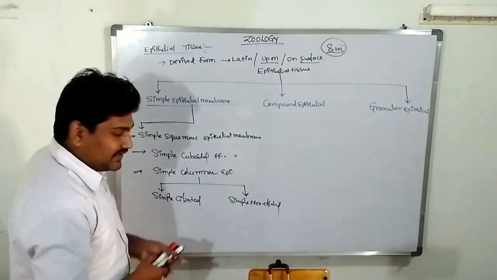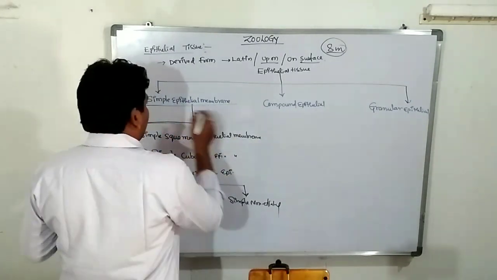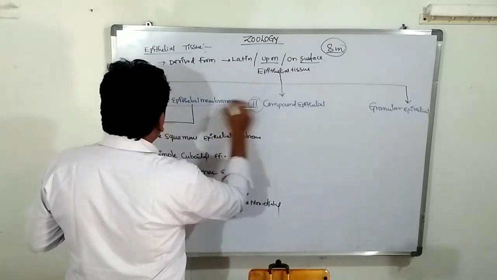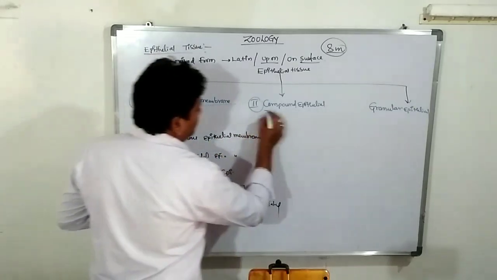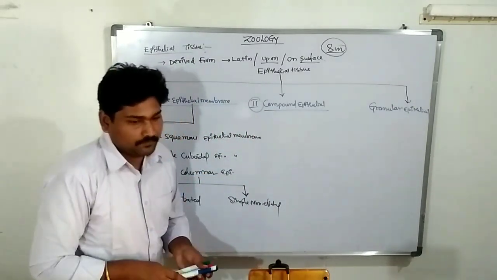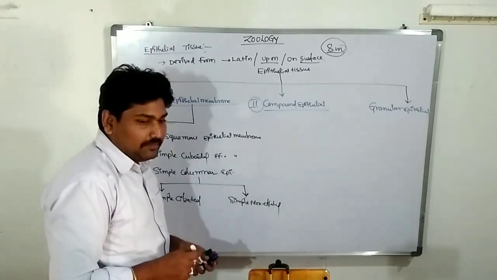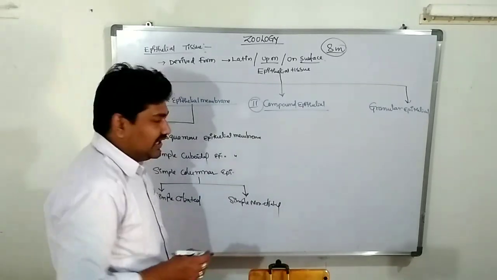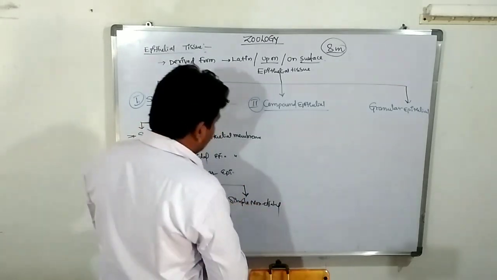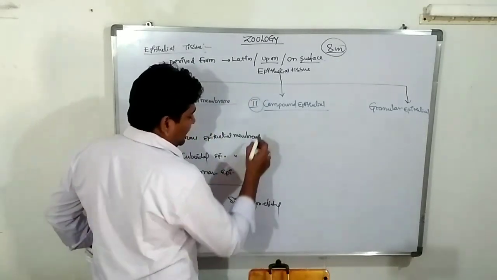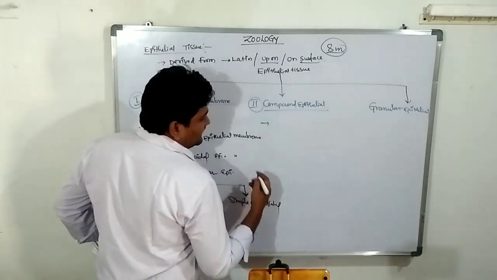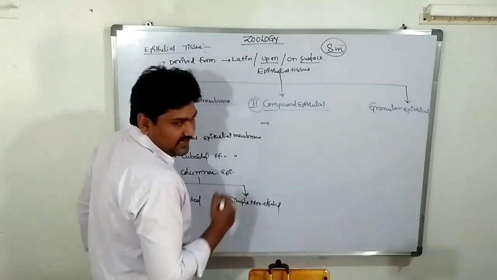Next, the second one is compound epithelium. Compound epithelium is further divided into five types. How many types? Five. First one is the stratified keratinized epithelial membrane. Very, very important.